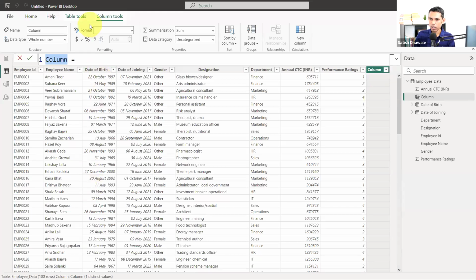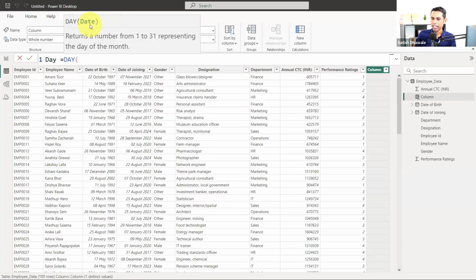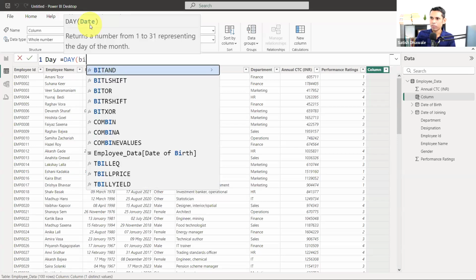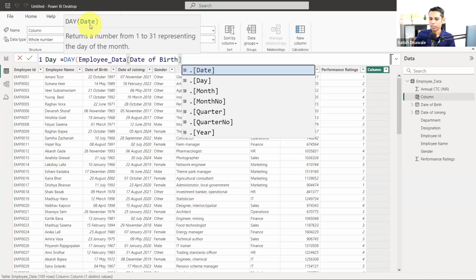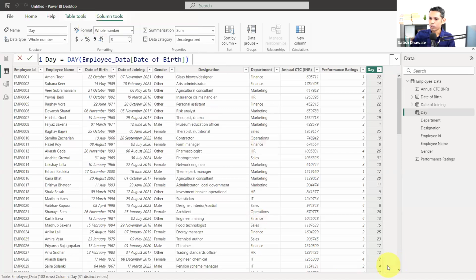Okay. So now in order to extract the day, I would like to type the column name first. This is my day, and then the formula will be the day. Similar formula will be there. And here in this, you can type the column name. Now you can see the column will appear over here because we should take a calculated column, then only we'll get the day. Now press enter by closing bracket. Now you'll get the date. Exact date is 20 October 1997, and we are getting the day from that particular date, 14 May 1989, 14, and so on and so forth.